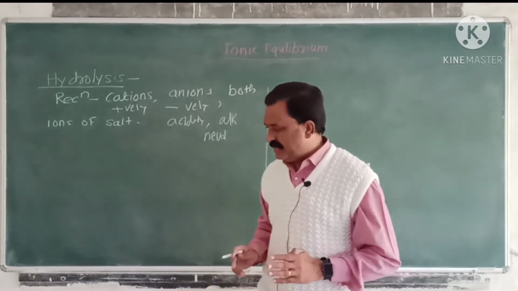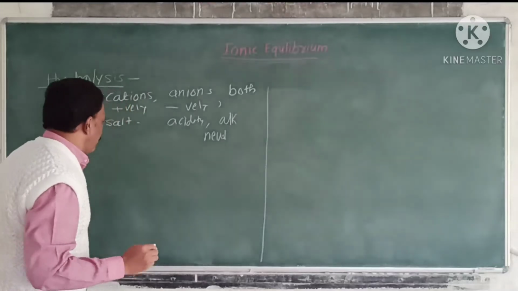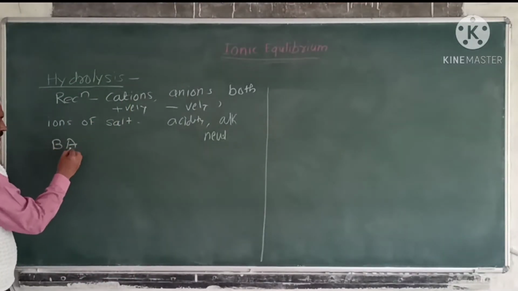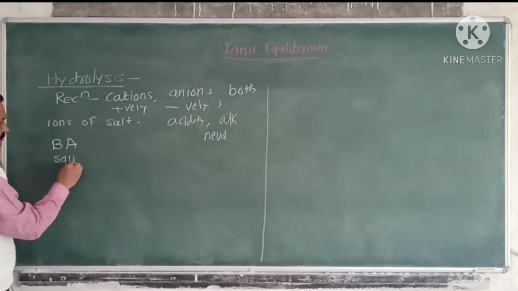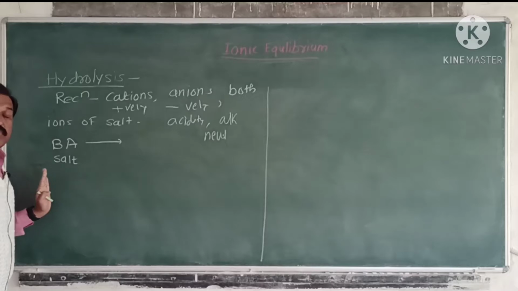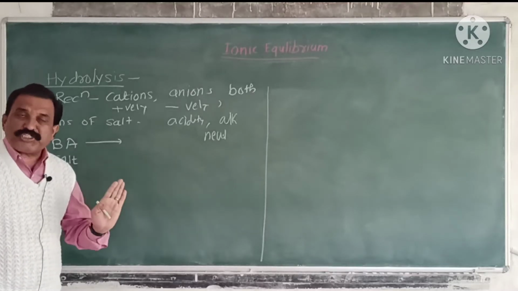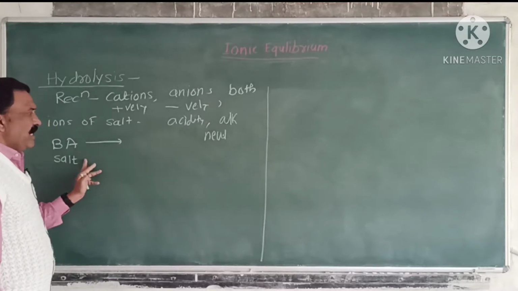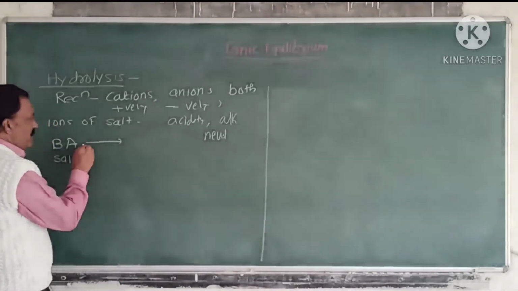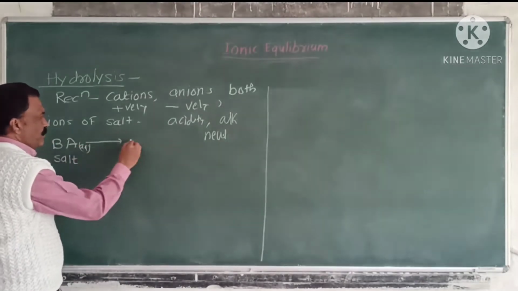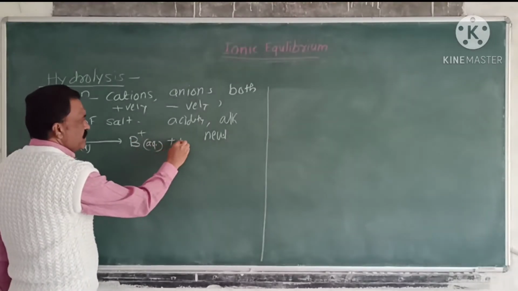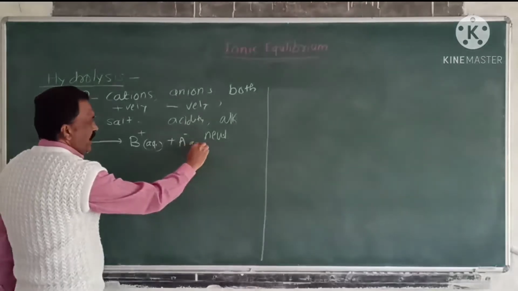For example, consider a general example, BA, which is a salt. This salt dissociates almost completely and hence the reaction is an irreversible reaction. In water or in aqueous state it produces B plus aqueous and A minus aqueous.